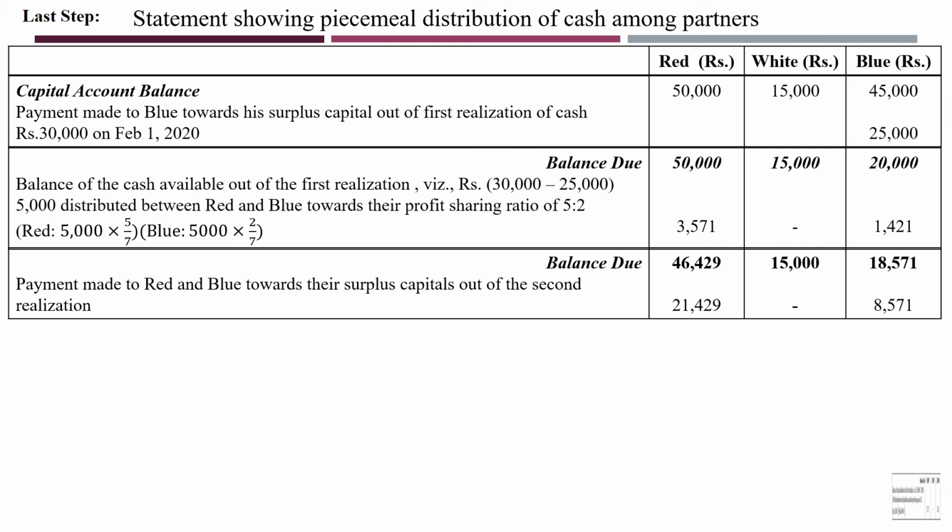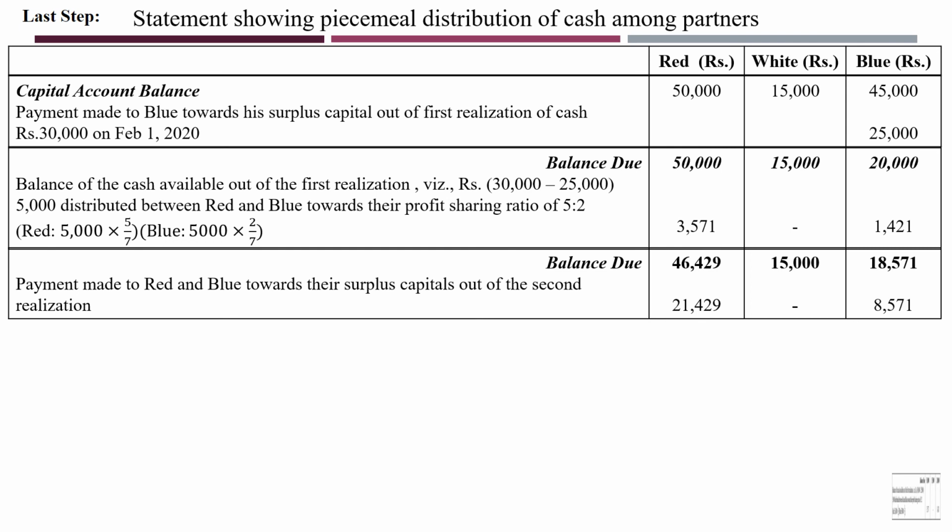3,571 is paid, and in the first stage what is the surplus left with Red? It is 25,000. 25,000 minus 3,571, we get 21,429. On this side, what is the balance left? Suppose in the first stage of surplus we had 35,000. Out of that, 25,000 is already paid. What is the remaining? 10,000. Out of that, 1,429 is paid. So remaining is 8,571. Hope you understood this.